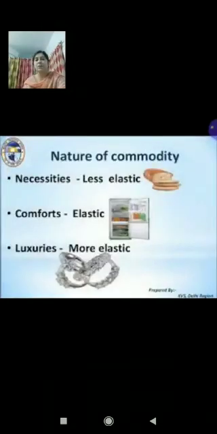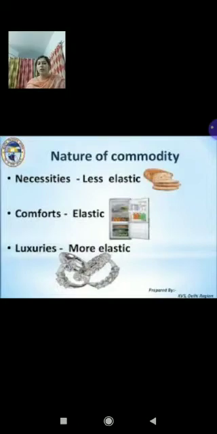So children, the first factor is nature of the commodity. An important determinant of elasticity of demand for a commodity is the nature of the commodity itself. If the commodity is a necessity of life, like medicine, its demand will not change much when its price changes, hence the elasticity of demand will be low. For example, demand for salt, medicine, or water is nearly perfectly inelastic. That is, no change in demand irrespective of changes in price.